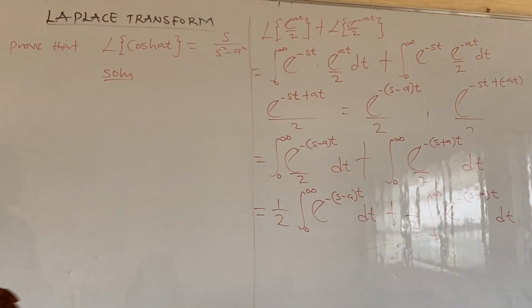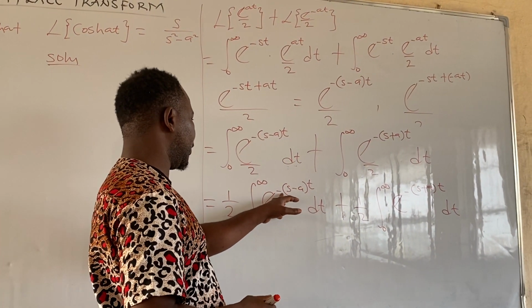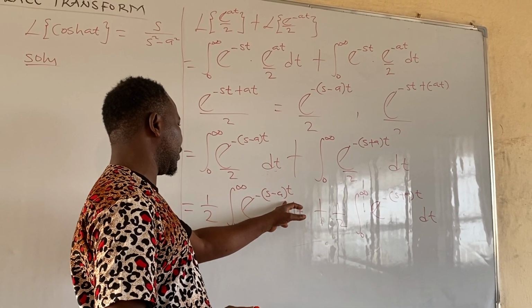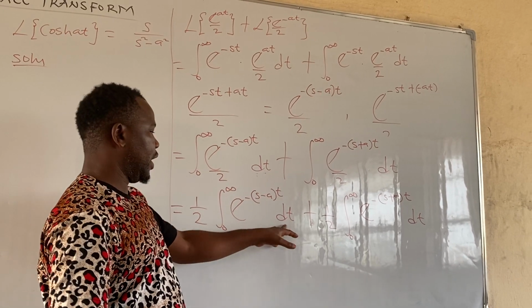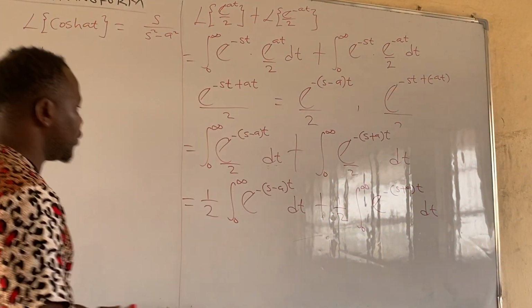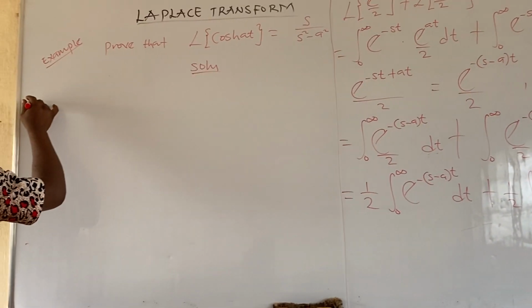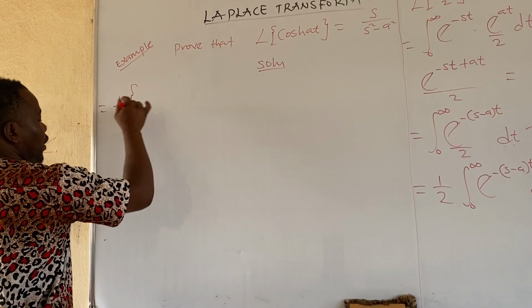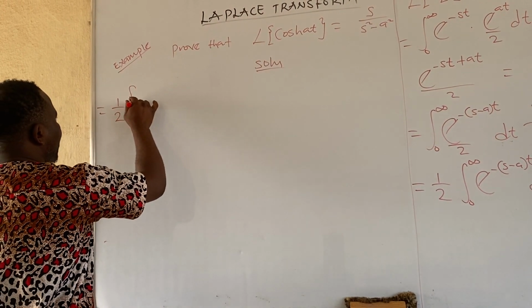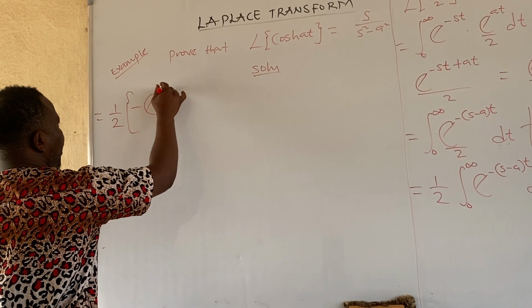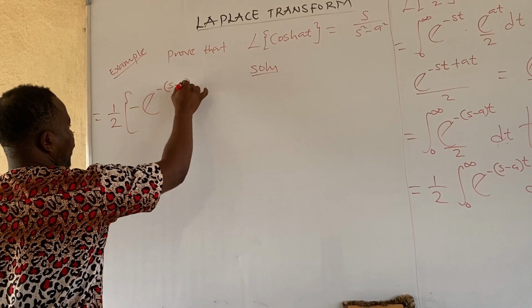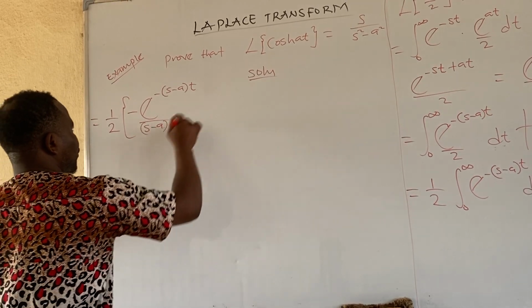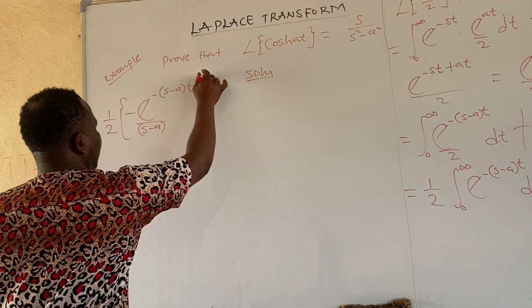If we integrate this function, exponential minus (s minus a)t, since we are integrating with respect to t, this will give us 1 all in bracket minus exponential minus (s minus a)t all over (s minus a), with the limits 0 to infinity.